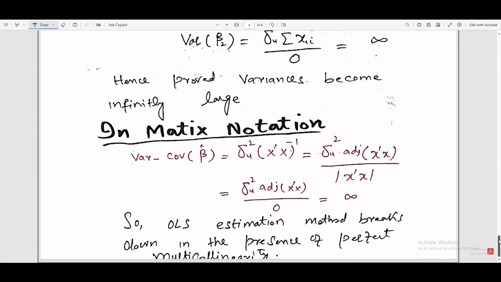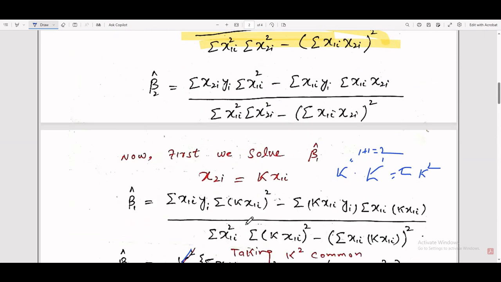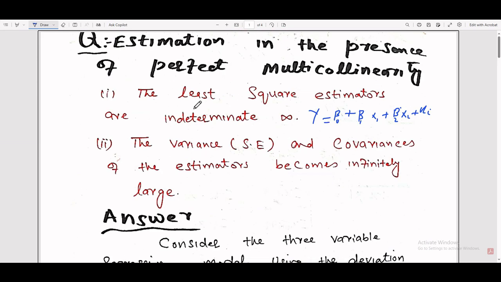OLS means ordinary least square estimation. Why do we call it that? Because we calculate the parameters beta 1 and beta 2 using ordinary least square estimation. These are the formulas obtained by the OLS method, and they are indeterminate. So we have proved our two tasks: the least square estimators are indeterminate, and the variance and covariance estimators become infinitely large.